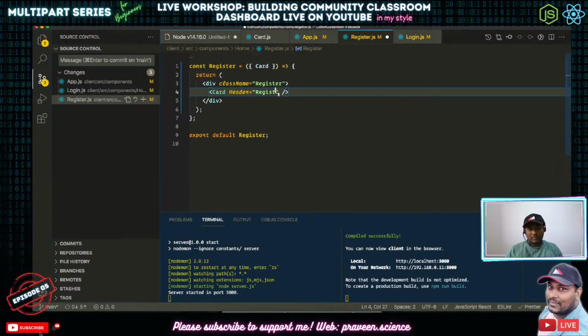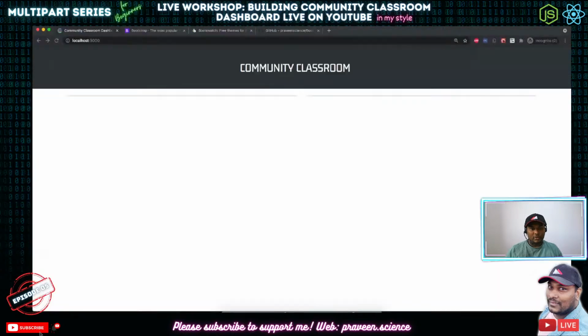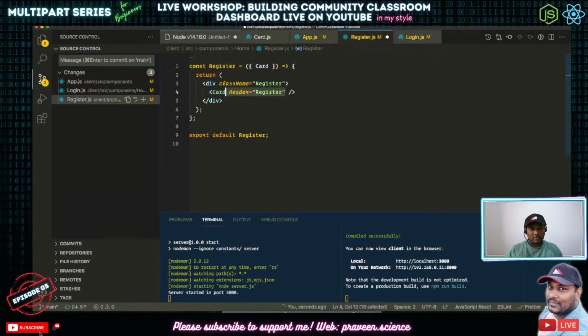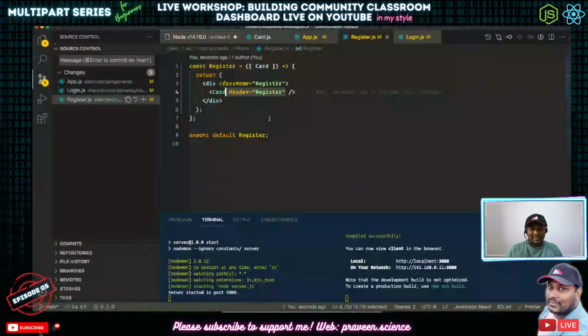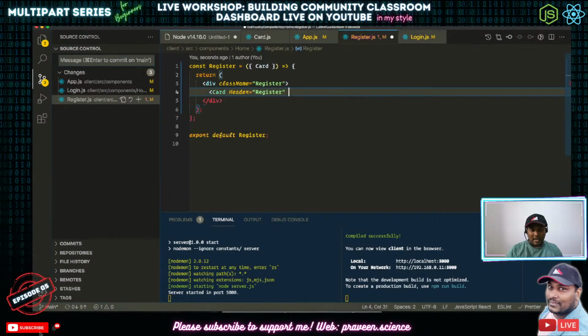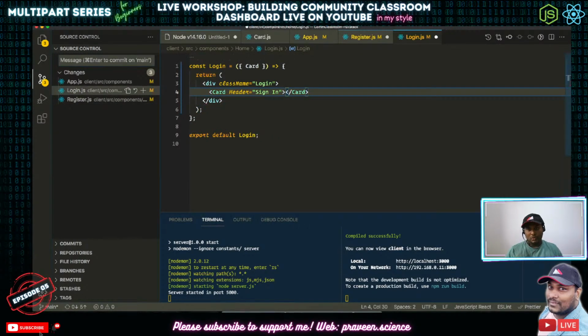Register. The same way, we'll add a header in the login as well as sign in. We can even use sign in and sign up, but let's see. So we have got sign in and register here, which is cool. Actually, that looks really nice. So cool. So we have got card. This card is not going to be self-closing, so we'll be using a normal closing tag.